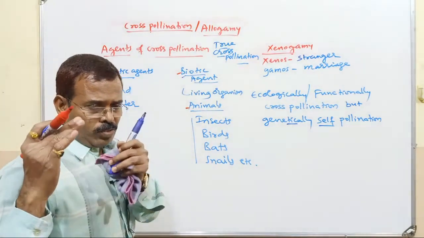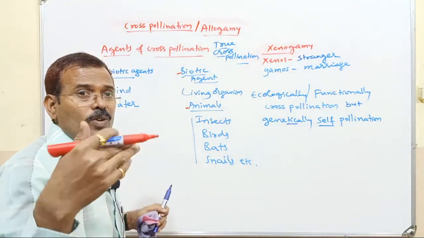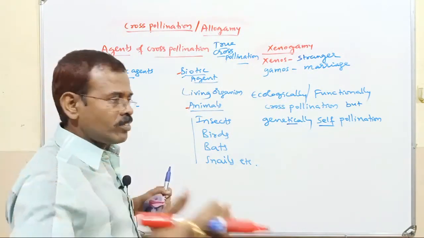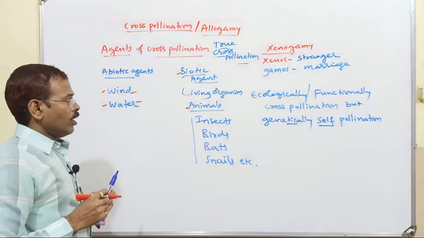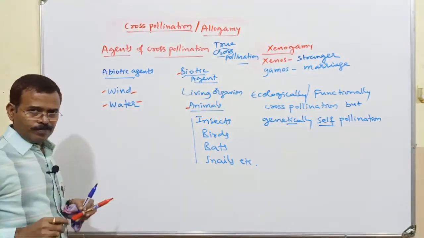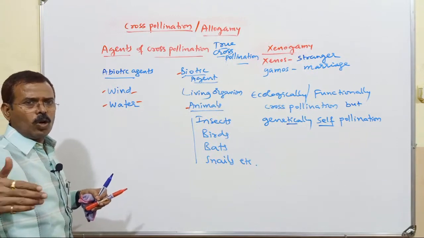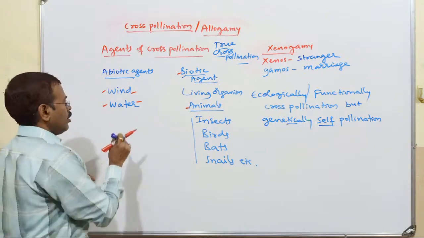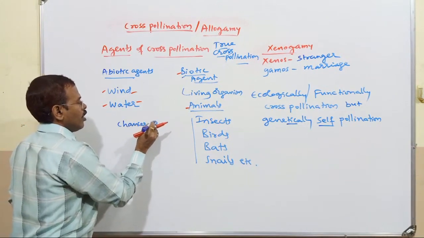And definitely a small proportion of the plants have pollination mediated by external agents like wind or water. Now, whenever there is pollination by abiotic factor, non-living factor, wind or water, chances are less.